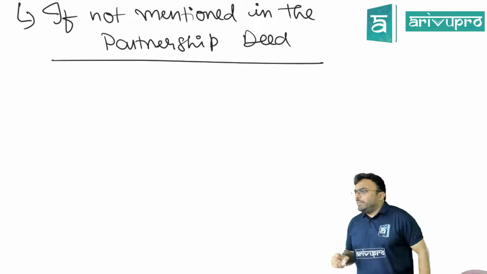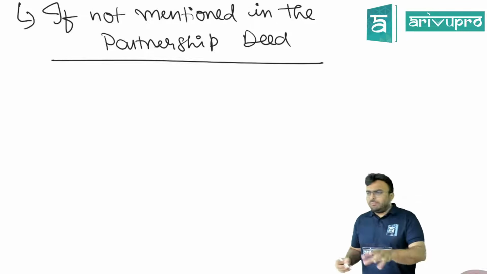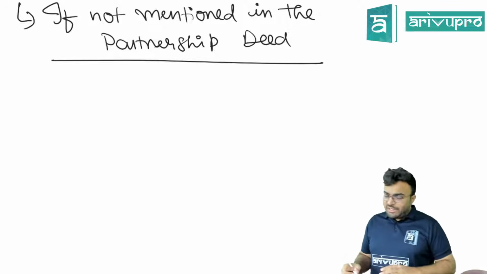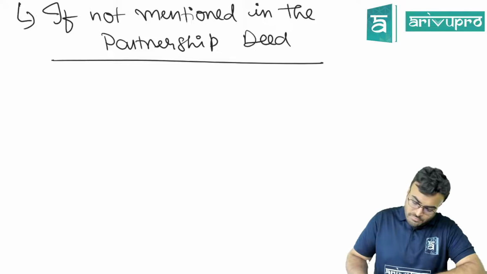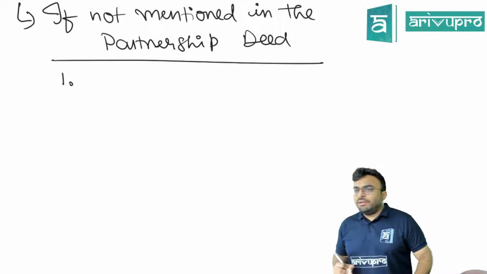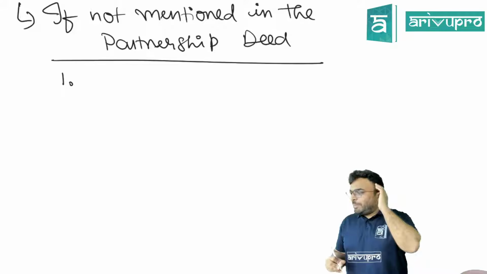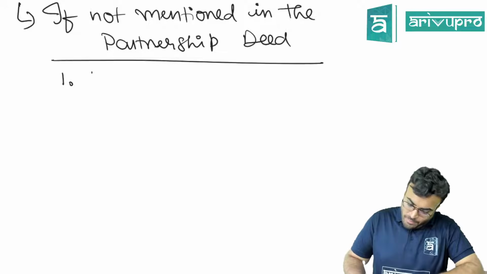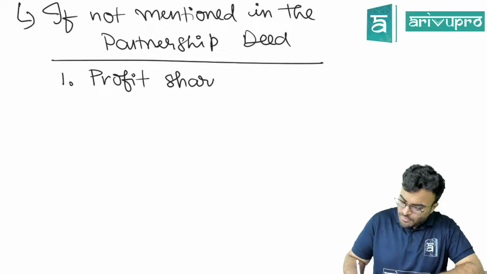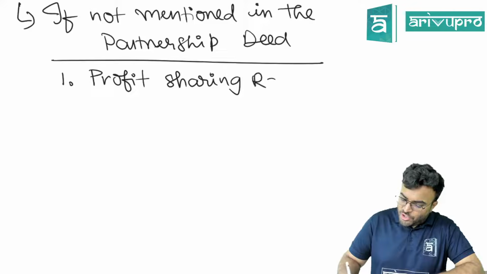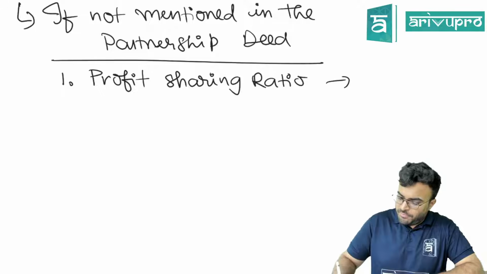If it is not mentioned in the partnership deed, or in case we don't have a deed agreement, or if it is not agreed, certain points are not possible. One: if at all nothing is mentioned in the partnership deed, then the profit sharing ratio will be equal.